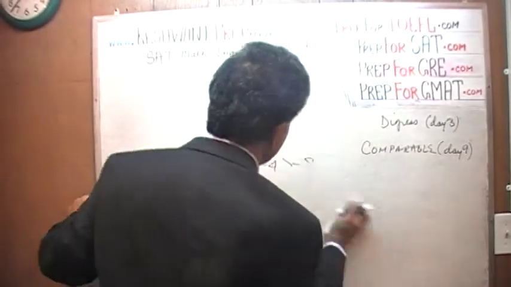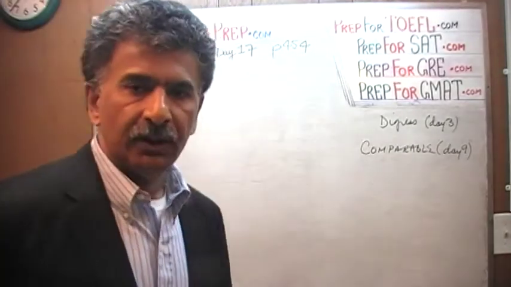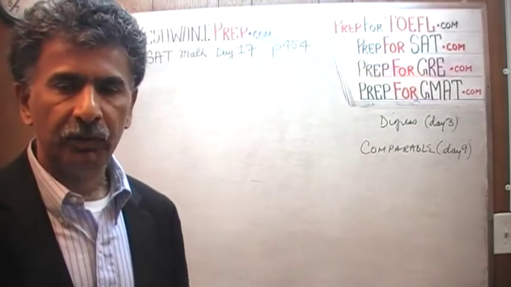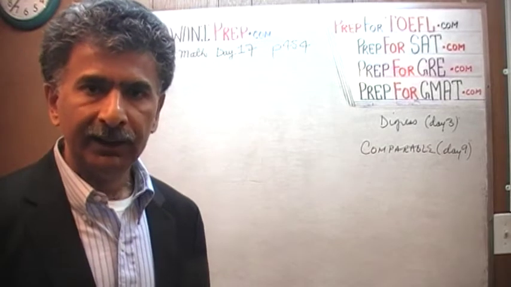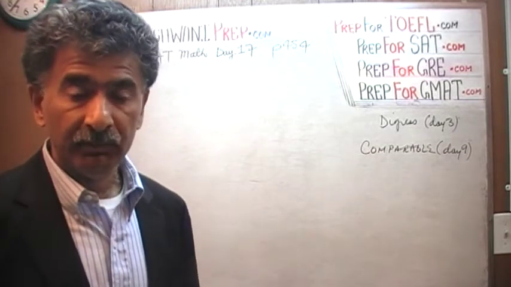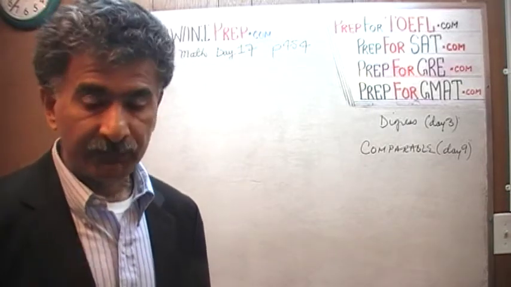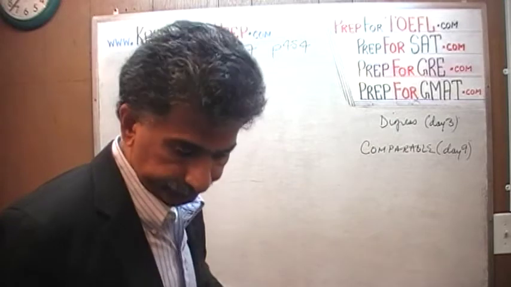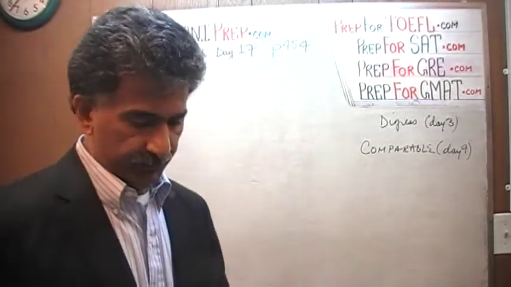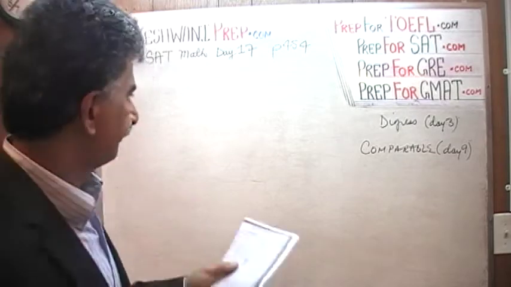What they are hoping here, the people who give you the exam, is that you will be careless, you will not pay attention, and you will immediately jump to the conclusion that 8 times A would have to be bigger than A. 8 times A would have been bigger than A if A had been a positive number. But if it's a negative, then it's a topsy-turvy world. Do you understand? Yes, topsy-turvy. I learned this someday and I wanted to use it, so I did.